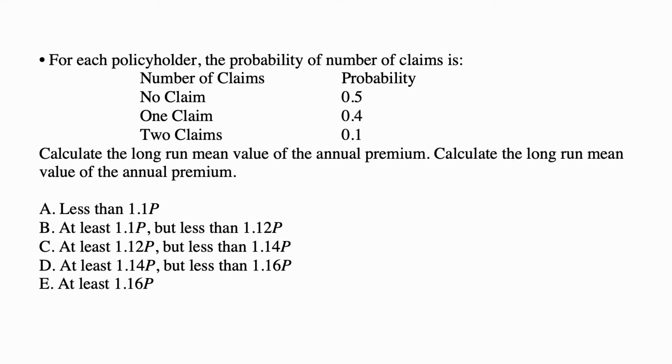For each policyholder, the probability of number of claims is: no claim 0.5 or 50% probability, one claim 0.4 or 40% probability, two claims 0.1 or 10% probability.